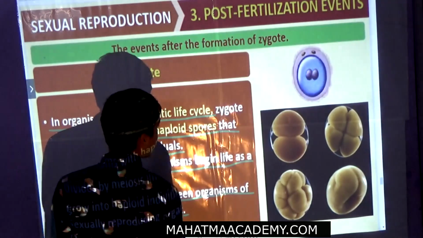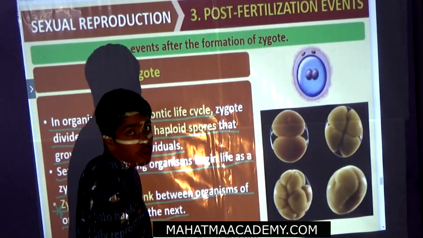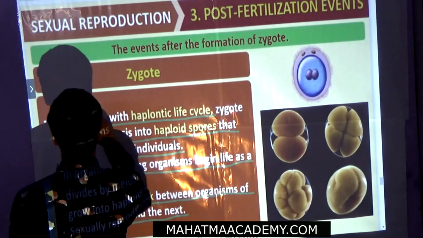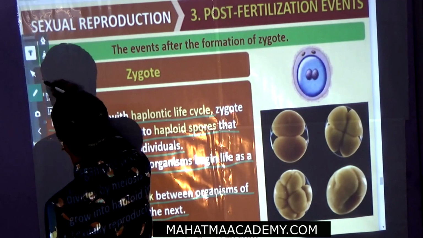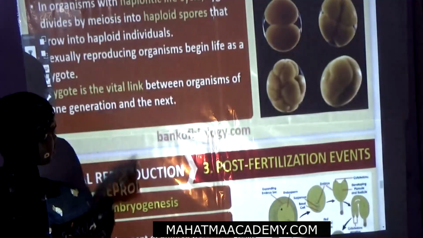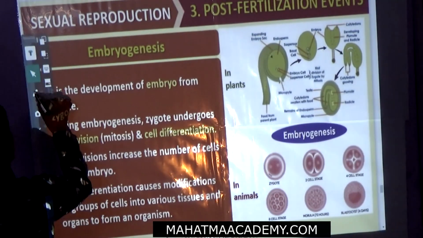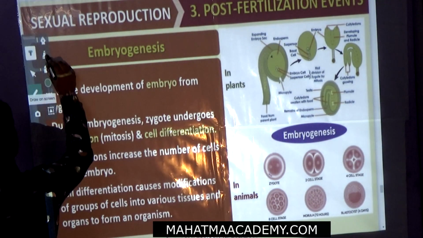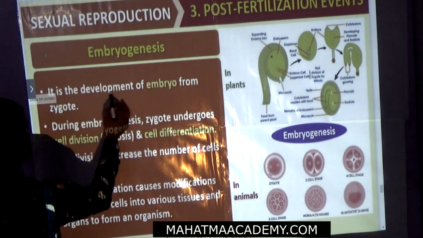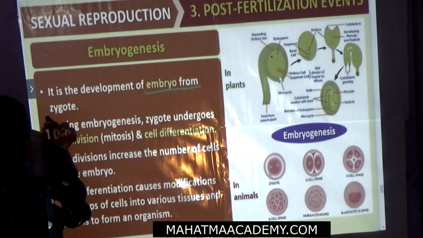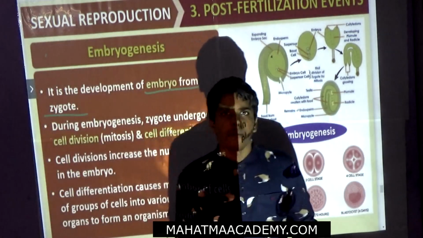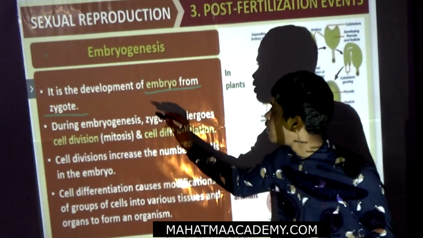So, this is a diagram. We will see the diagram in the human reproduction chapter. Now, we will see embryogenesis. It is the development of the embryo from the zygote. So, the zygote is formed. After that, it leads to the embryo.